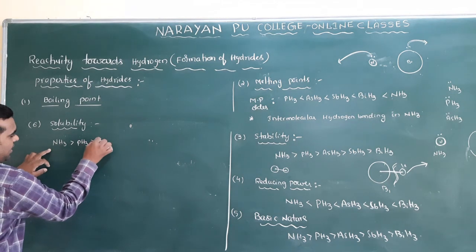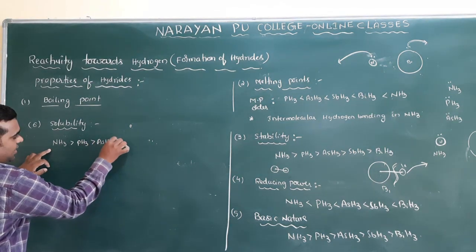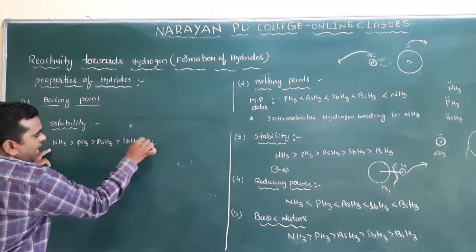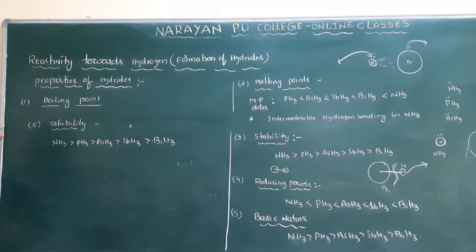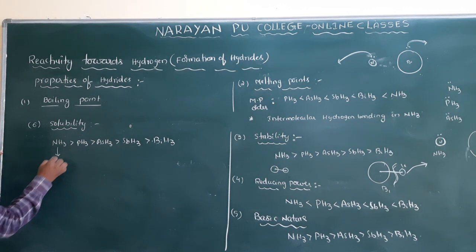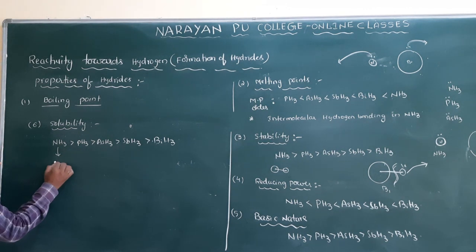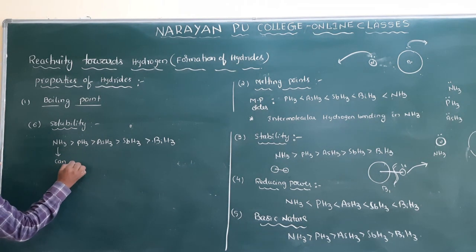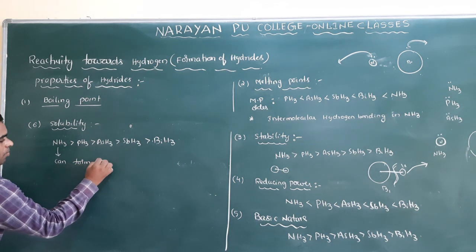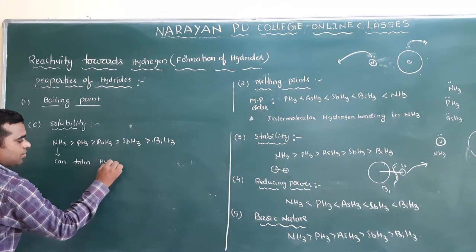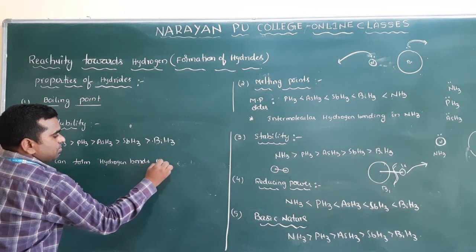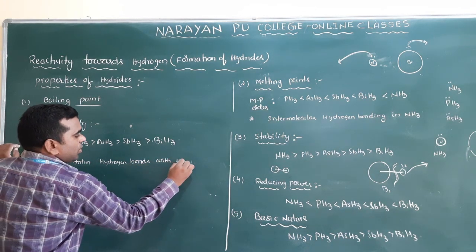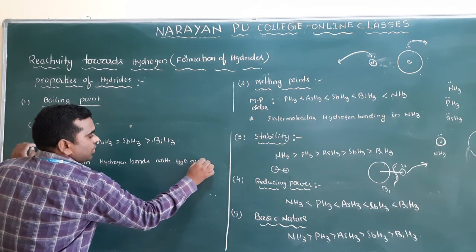NH3, PH3, AsH3, SbH3, and BiH3. Clear? So this is the solubility order. Why does NH3 have high solubility? Because it can form hydrogen bonds with water molecules.